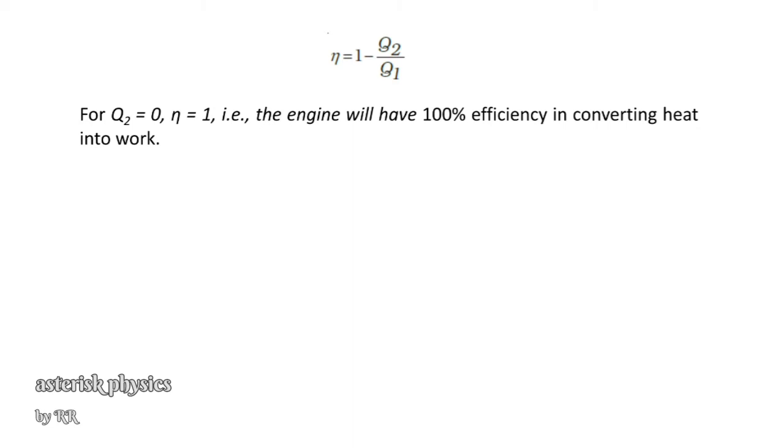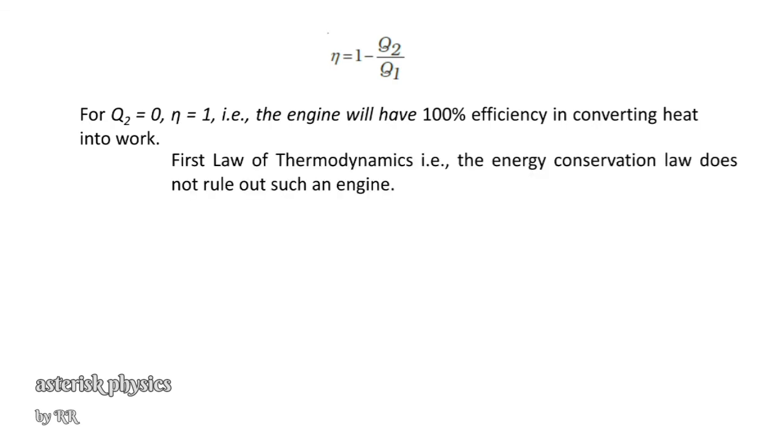Then this equation shows that eta is equal to 1. That is, the engine will have 100% efficiency in converting heat into work. And the first law of thermodynamics, which is actually the energy conservation law, does not rule out such an engine. The first law states that eta can be 1 or 100%.